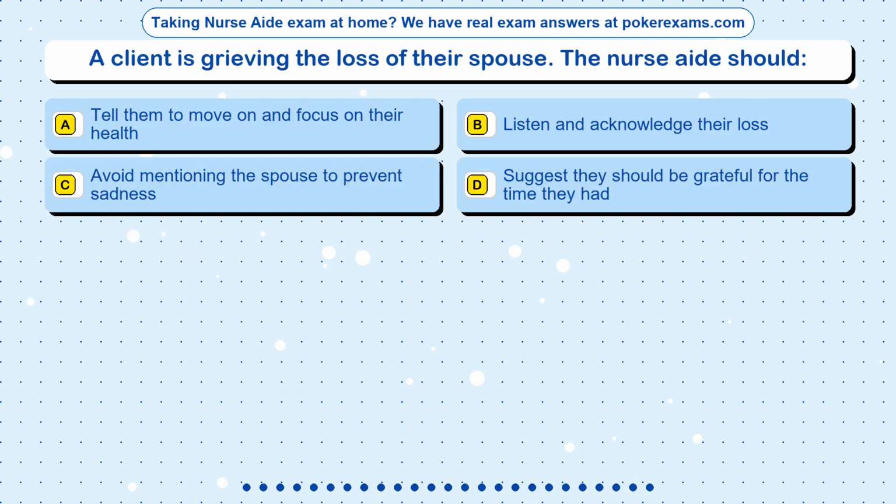Question 23. A client is grieving the loss of their spouse. The nurse aide should: Option A. Tell them to move on and focus on their health. Option B. Listen and acknowledge their loss. Option C. Avoid mentioning the spouse to prevent sadness. Option D. Suggest they should be grateful for the time they had.